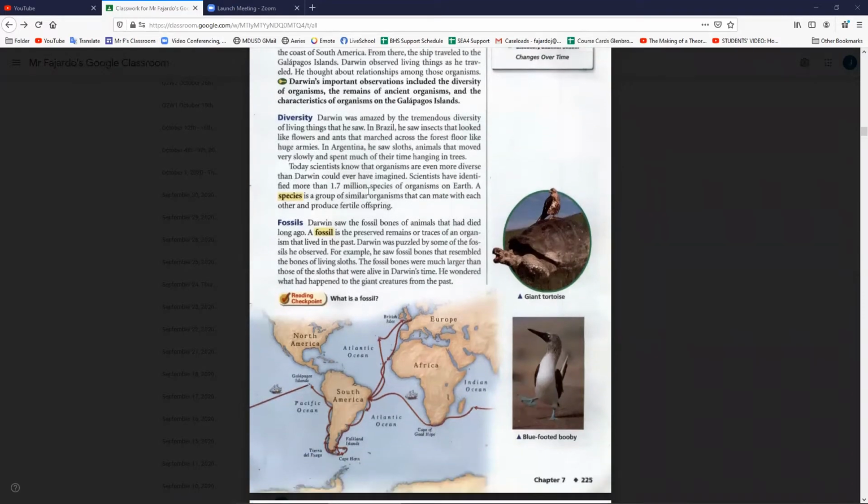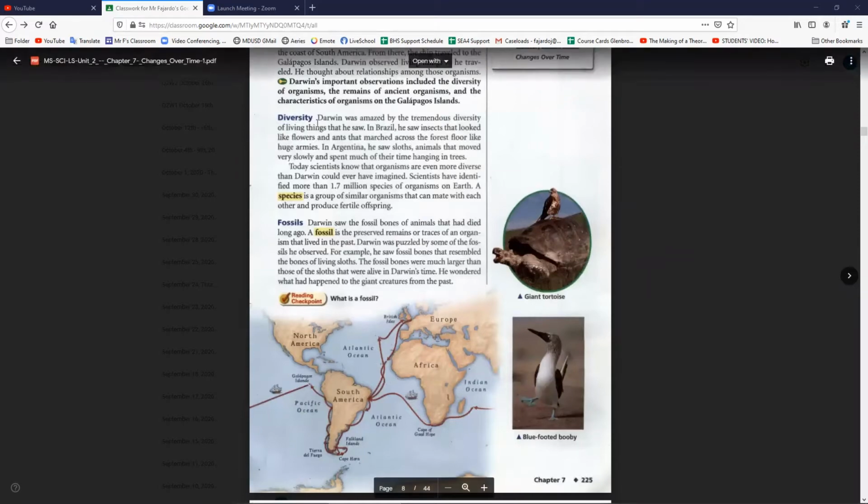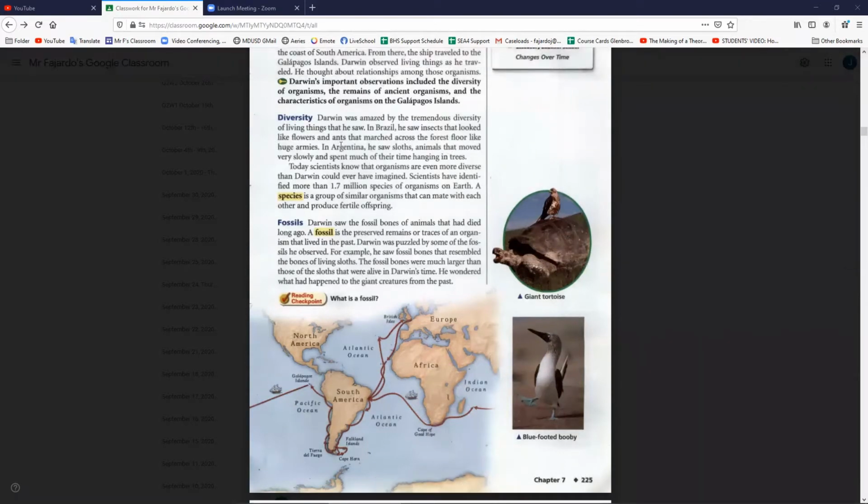Darwin was amazed by the tremendous diversity of living things he saw. In Brazil, he saw insects that looked like flowers and ants that marched across the forest floor like huge armies. In Argentina, he saw sloths, animals that moved very slowly and spent much of their time hanging in trees. Today, scientists know that organisms are even more diverse than Darwin could ever have imagined. Scientists have identified more than 1.7 million species of organisms on Earth. A species is a group of similar organisms that can mate with each other and produce fertile offspring.